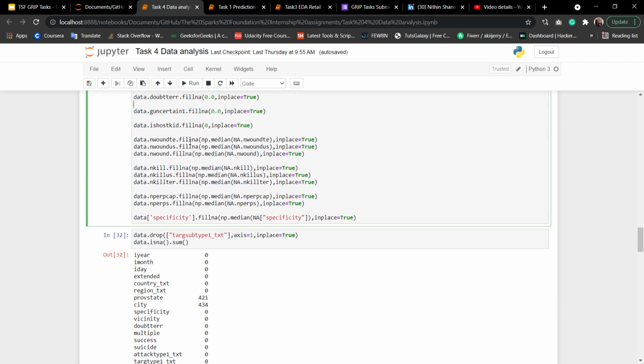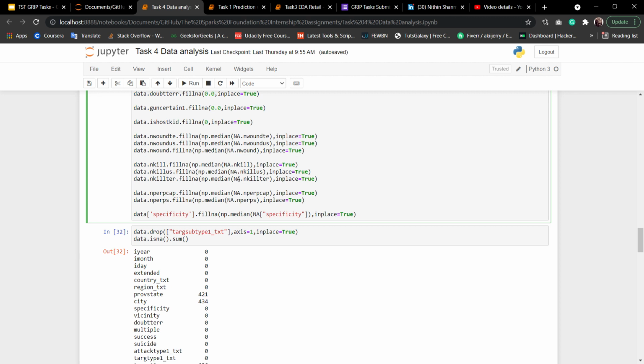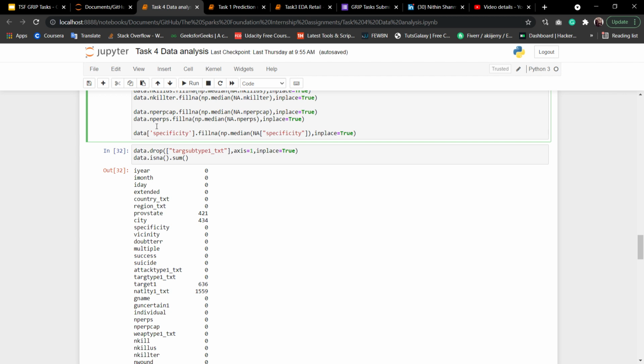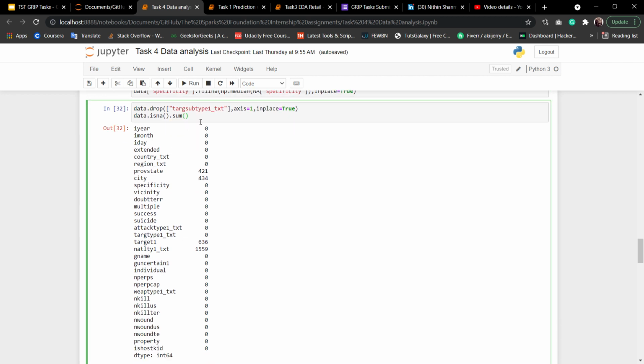After that I have filled the number of people wounded and the number of people killed with the median number of people wounded and killed. I have also filled some other features like specificity and others. Then I have also dropped some other features like target type 1, because I think we already have other columns which make sense.